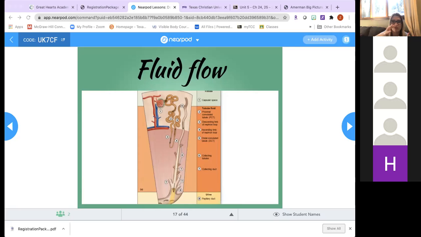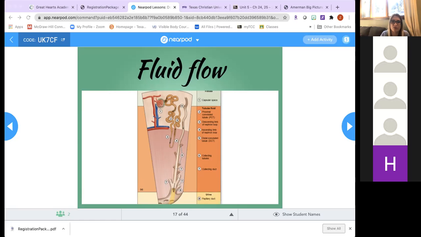So fluid is filtered into the capsular space, and this is called filtrate. We've already said that. The filtrate then enters the proximal convoluted tubule, and now it's called tubular fluid. It moves into the descending limb of the nephron loop, and into the renal pyramid, then goes through the ascending limb of the nephron loop into the distal tubule in the cortex.